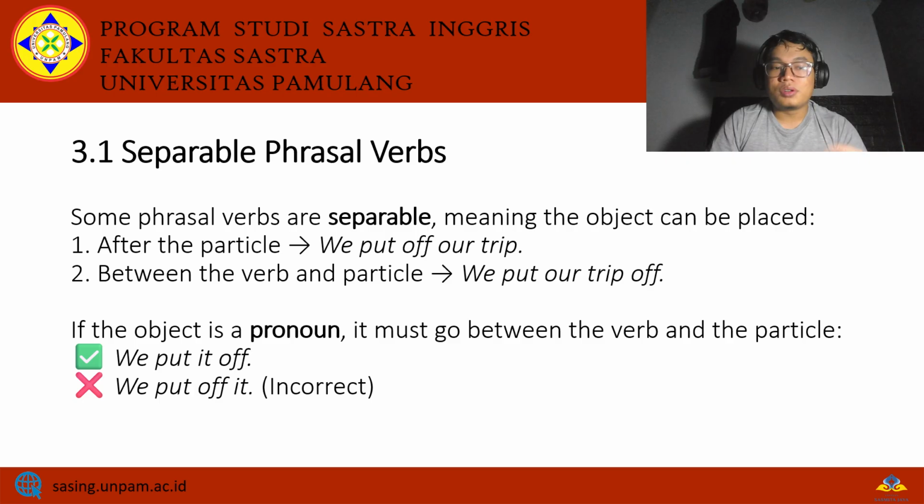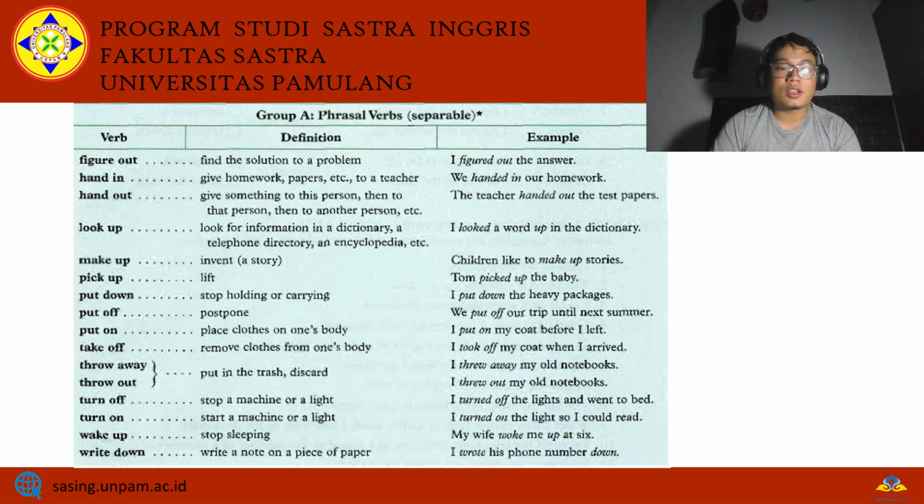The rule is if the object is a pronoun, it must go between the verb and the particle. For example, we say we put it off, not we put off it. It's incorrect if you say we put off it. Okay, so here is the list of phrasal verbs as you can see on the screen.